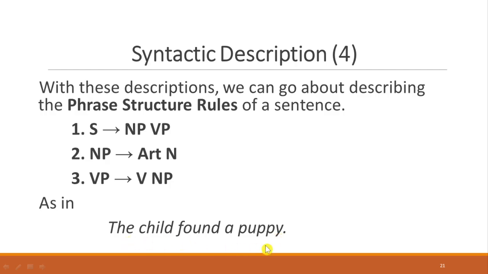So this is the whole sentence. And noun phrase can be the child, and verb phrase can be found a puppy. So noun phrase is formed by article the and noun child, and verb phrase here can be formed by verb found and noun phrase a puppy, article or determiner and puppy.